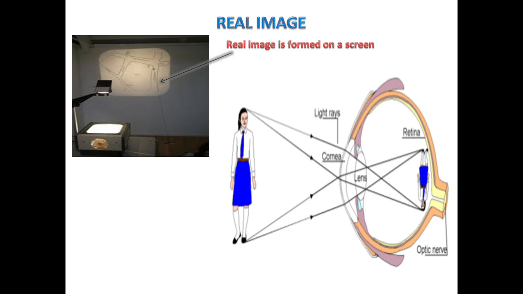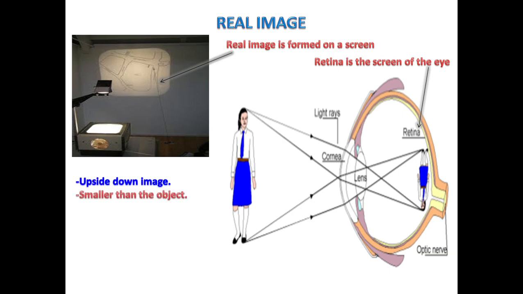Now the girl is reflecting the light falling on it from any source of light. When these reflected rays reach our eye, they pass through the cornea and lens and reach the retina, which is the screen of the eye. But here you can see the upside down image of the girl. Actually, this image is also smaller than the real object. This image is a real image because it is formed on the retina, that is the screen of the eye.